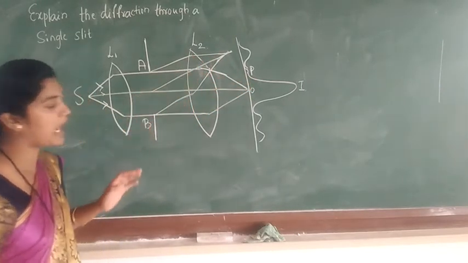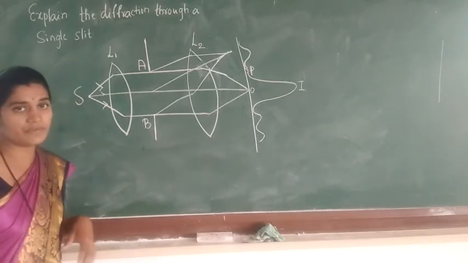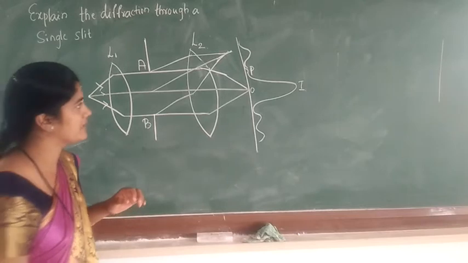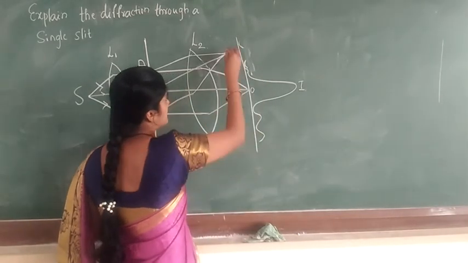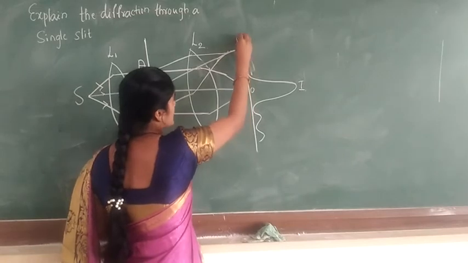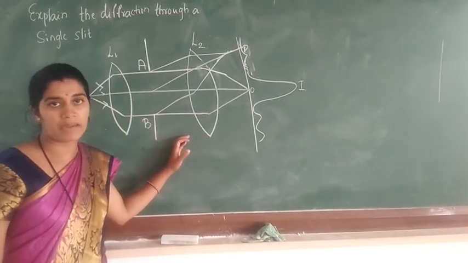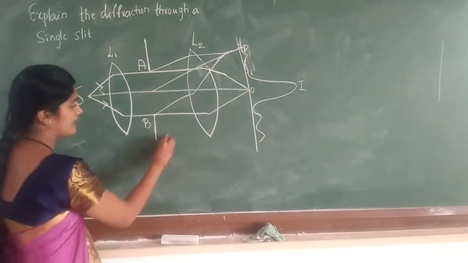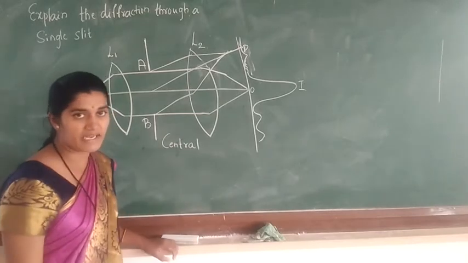Now in this we have to study some characteristics of the diffraction. In this condition we can take the maximum point P. Here we get the central bright maximum fringe, with dark and bright fringes.